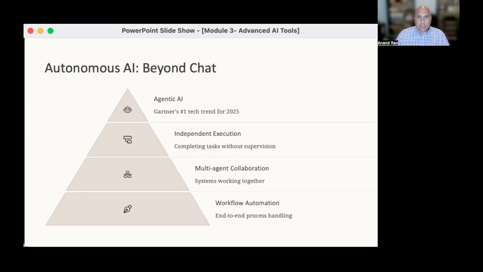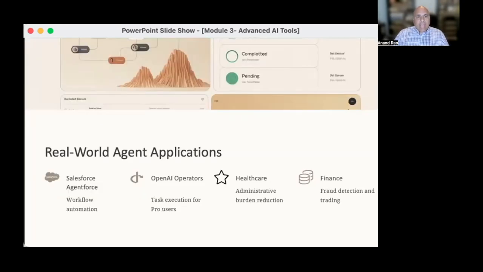Nevertheless, Gartner has found that agentic AI is the top technology trend for 2025 because these systems move beyond responding to queries alone. They independently execute complex tasks. They coordinate with other AI agents, and they can manage entire workflows with very minimal human oversight. Now, there are a number of AI agents that are already deployed in enterprise settings. Salesforce, for instance, has Agentforce, and they handle a number of complex workflows very autonomously.